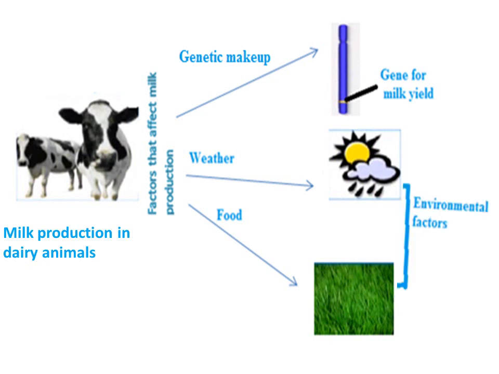So these other factors that interact with the gene for high milk production so that the animals end up being high producers are referred to as environmental factors. So the interaction between environmental factors with the gene for high milk production will give us dairy animals that are high yielding.